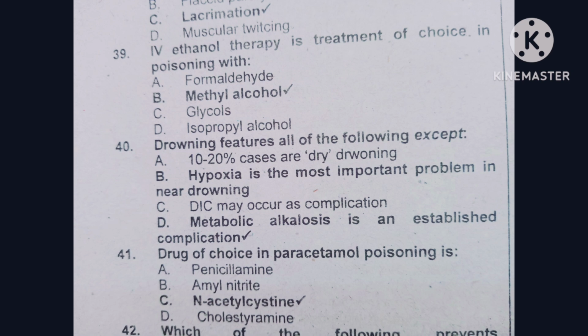Question number 41. Drug of choice in paracetamol poisoning. Option A is penicillamine, option B is amyl nitrite, option C is N-acetylcysteine, option D is cholestyramine. The correct option is N-acetylcysteine.